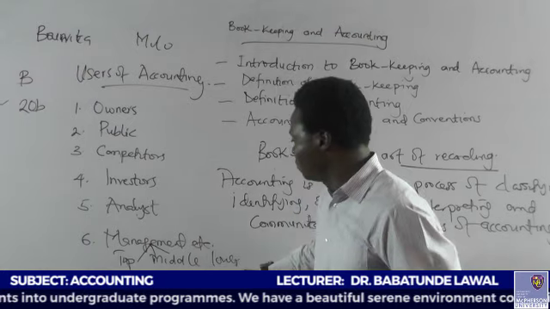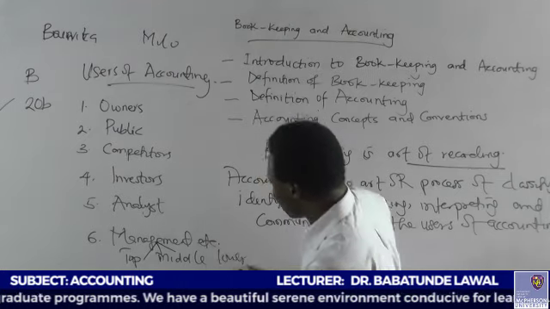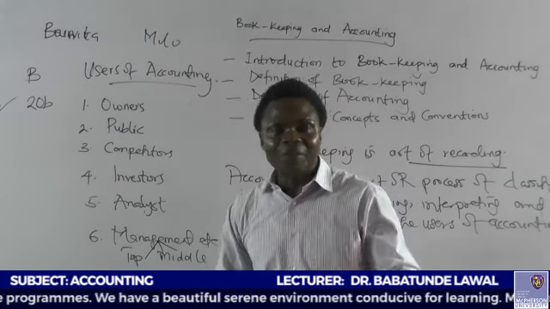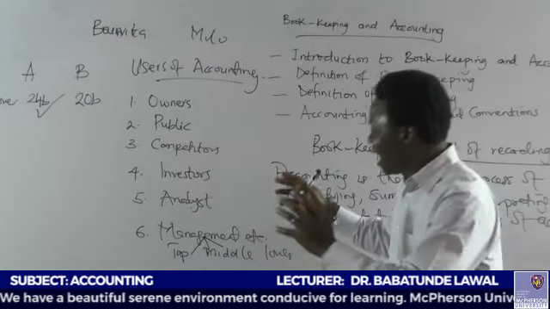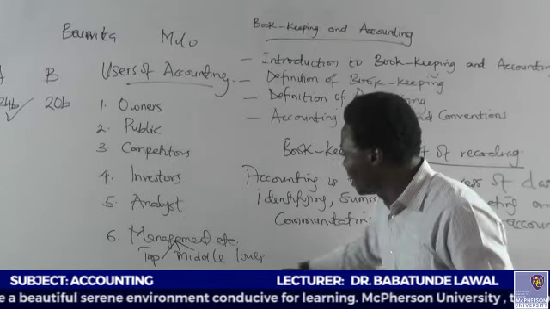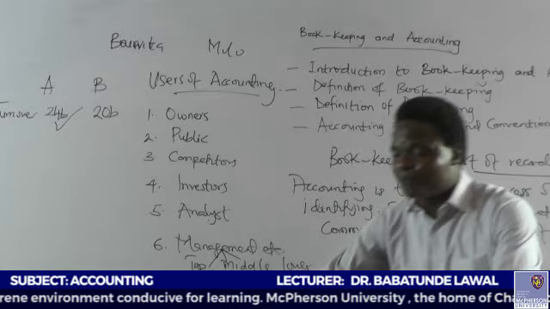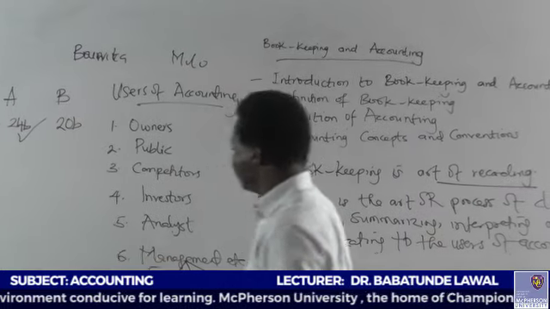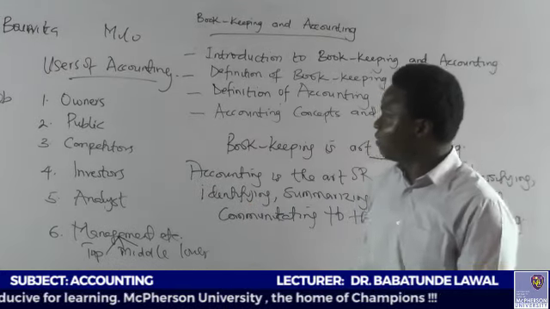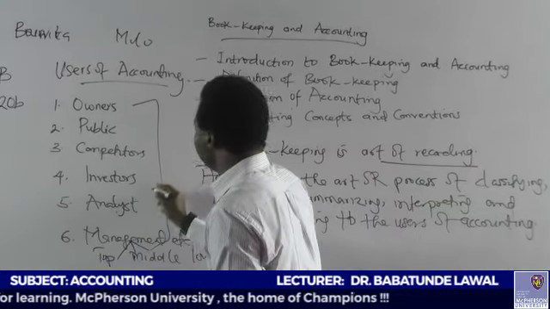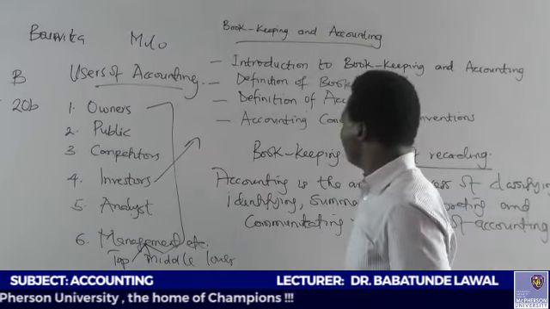Now, the middle level management is also known as the tactical level of management that stands as an intermediary between the lower level management and the top level management. Examples of that are heads of department, managers, finance manager, account manager, etc. And who are the lower level management? These are those who partake in the day-to-day running of the business. It is operational. They work every day to achieve the goal of the organization. So with that, we have looked at all the users of accounting information. But out of all this, there are more than this. The best of all is what? The investors who are ready to invest their fund in the business.